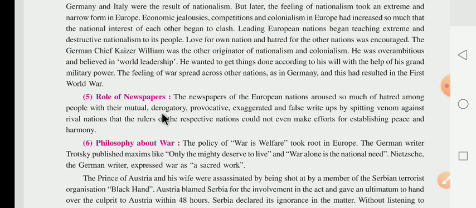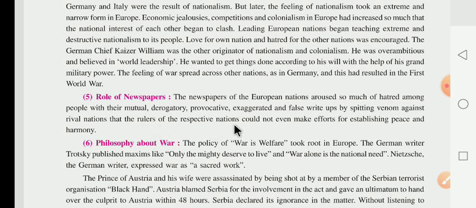Derogatory means अपमानजनक, provocative means उकसाने वाला, उत्तेजक, exaggerated means बढ़ाकर, अतिरंजित, बढ़ा चढ़ा के लिखना, false means they wrote false things in the newspaper, and spitting venom: spitting means थूकना, venom means विष, जहर. That kind of articles started appearing in newspapers against the rival, meaning प्रतिद्वंदी, meaning competition among those people.